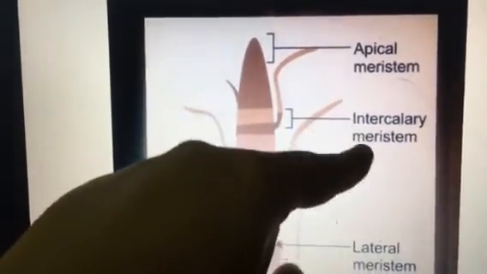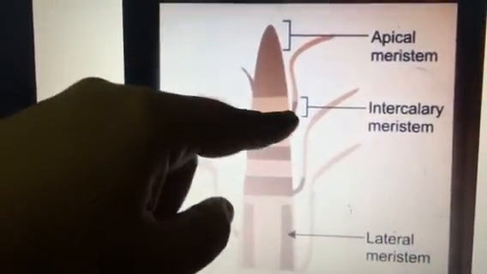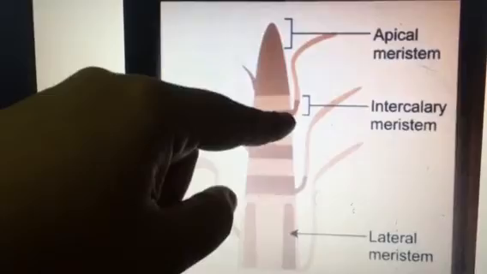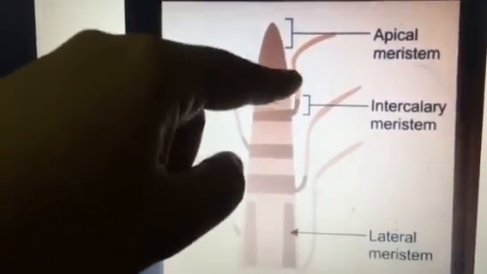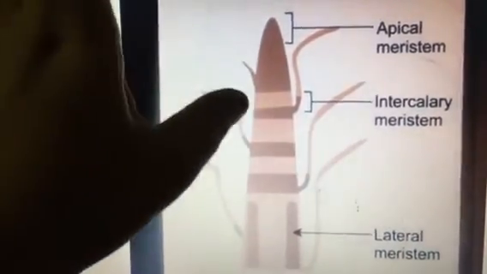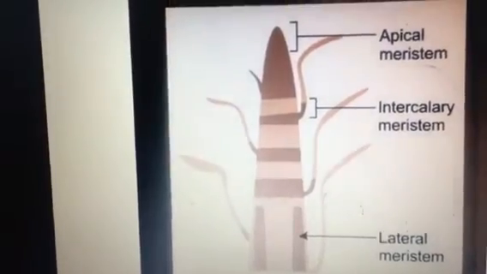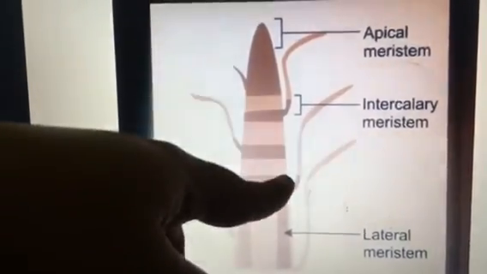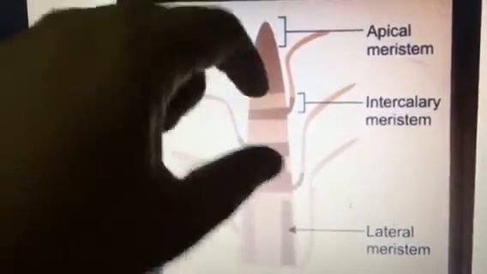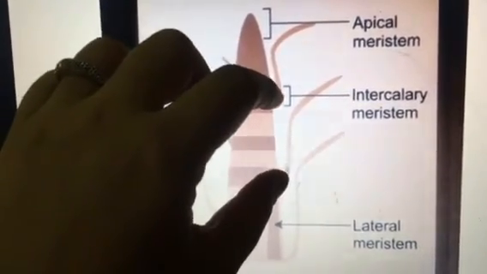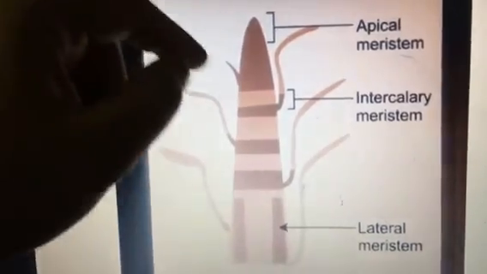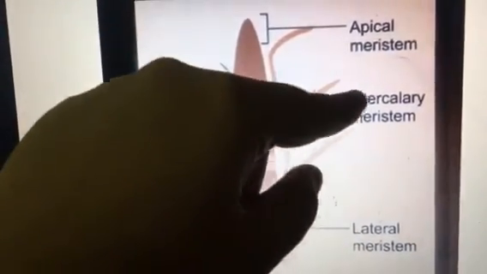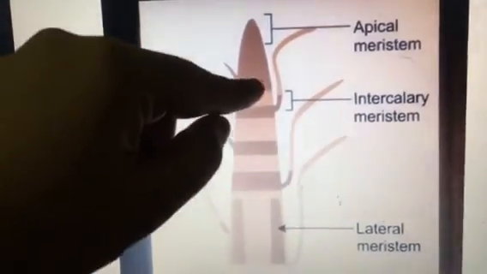Then there is intercalary meristem, which is present in at the nodes or internodes. What are internodes? When you see a leaf growing, there is a distance between the two leaves growing, and that is known as internode, right? So these intercalary meristems cells are